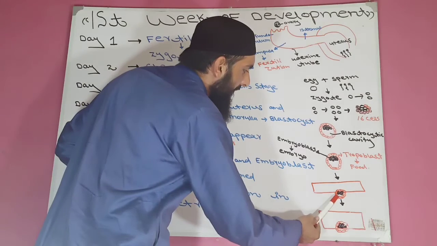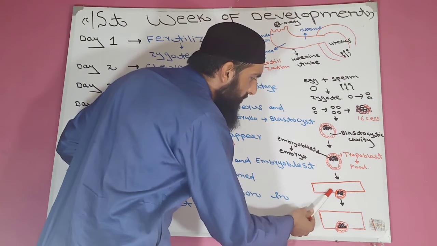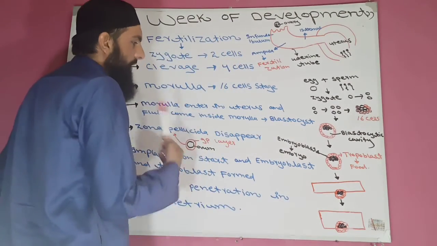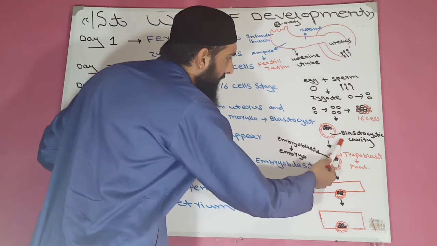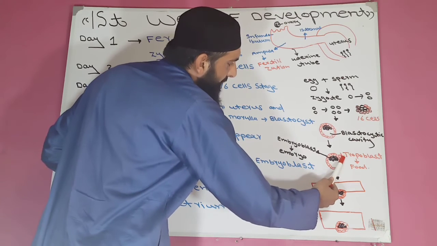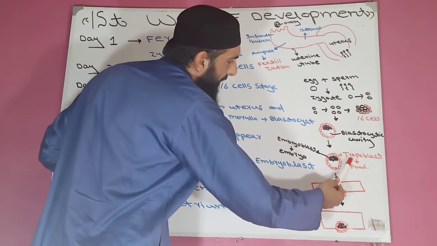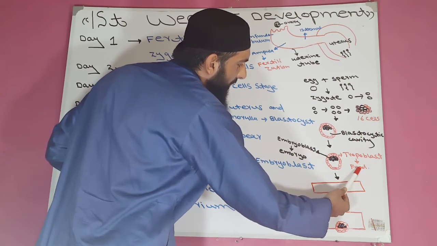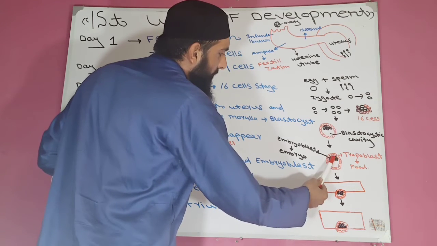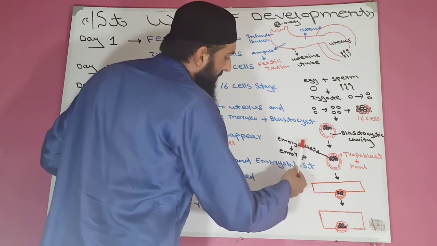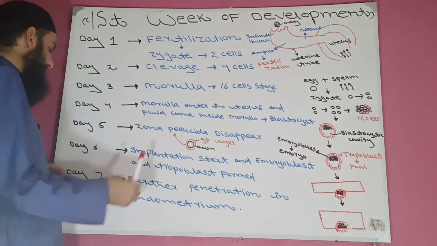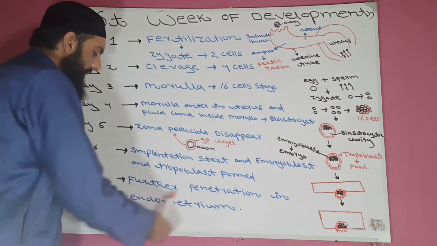On day 6 the embryo attaches with the endometrium of the uterus, this is known as implantation, and the embryoblast and trophoblast form. The outer cell mass of the blastocyst becomes the trophoblast, which makes food and nutrients for the embryo, and the inner cell mass becomes the embryoblast, which makes the proper embryo. This is day 6. On day 7 there is further penetration in the endometrium.